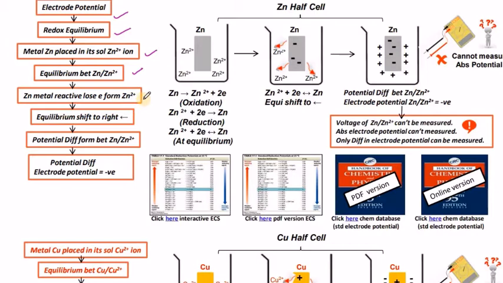is reactive and it loses electrons to form zinc ions. That is called oxidation. So the equilibrium shifts to the right. What is the meaning of this? When the equilibrium shifts to the right, what is the potential difference, and why is it negative? That we will come to know.